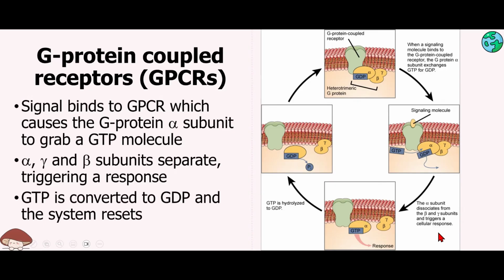And again, this response that's happening is totally dependent on the G proteins that we're talking about and the signaling molecule. So maybe this could trigger an increase in the production of a specific type of protein, or this could trigger cell division. Whatever it is, a response is happening. I'm just not going over the specifics of what that response is. There are dozens of different types of G protein coupled receptors and different types of signaling molecules that go through the same process, but they end up with a different response depending on what they are.